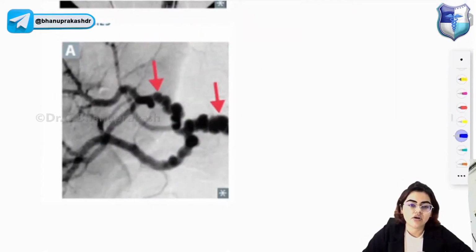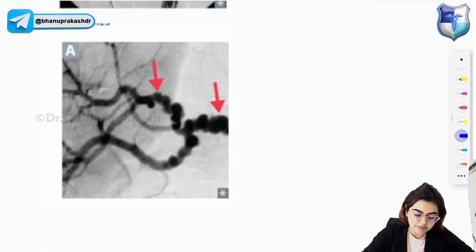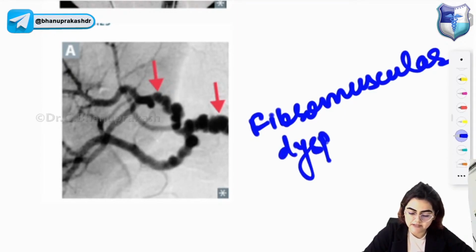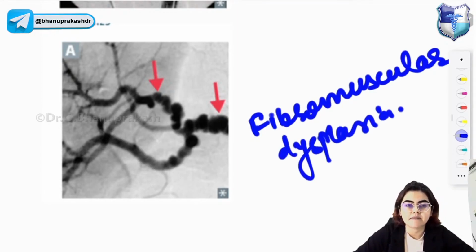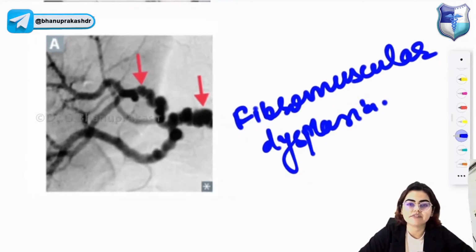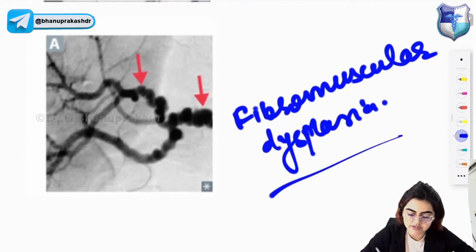Okay, so let's look at the next image. What is this image showing you? This image is showing you the string of beads appearance, which is seen in fibromuscular dysplasia. Fibromuscular dysplasia is a cause of hypertension. We'll learn about hypertension. This is a characteristic feature of the renal artery. Another cause of hypertension is atherosclerosis.